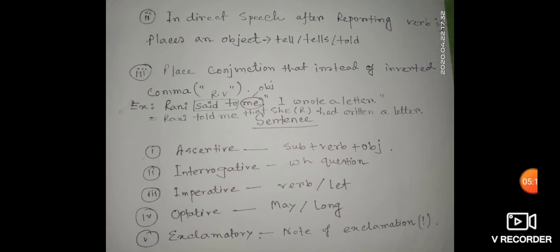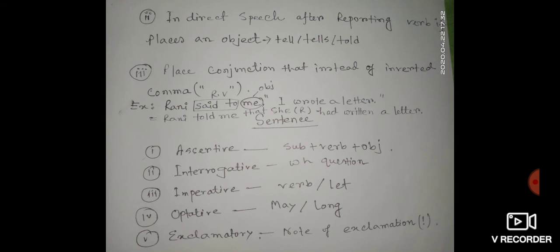In English grammar, we can change five types of sentences from direct speech to indirect speech. I have told you the characteristics of the five types of sentences and how you can identify them. The first one is the assertive sentence: subject, verb, object, and from that sentence we can know about an affirmative or negative statement. Number 2, interrogative.